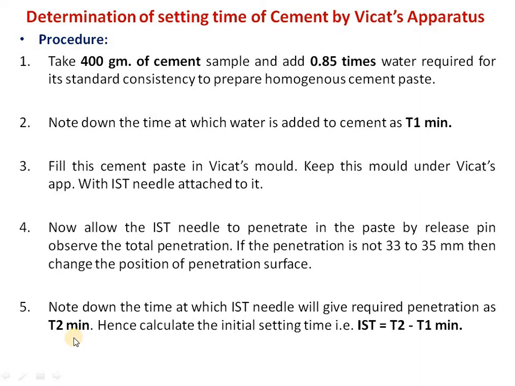When that penetration is in between 33 to 35 mm, we should note down that time, and then we can easily calculate the initial setting time of the given cement as IST, that is initial setting time, equal to T2 minus T1 minutes.